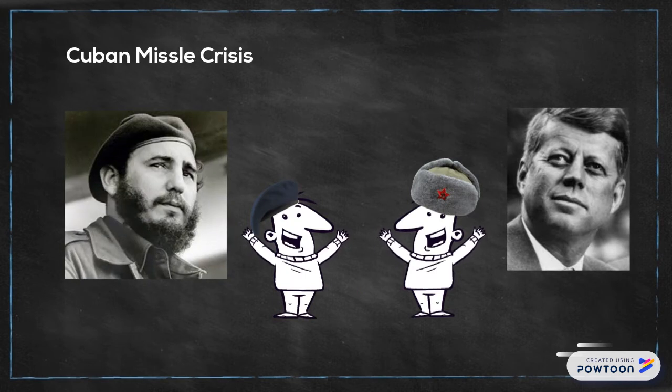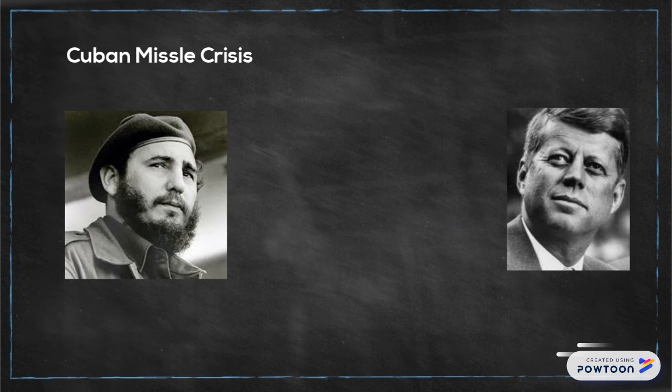This alliance led to an event that was the closest the world has ever come to nuclear war. President John F. Kennedy was told that Cuba had received nuclear weapons from Russia. JFK's advisors recommended he attack, but his brother, Bobby Kennedy, voted against this. After 6 days of tension, the issue fizzled out.